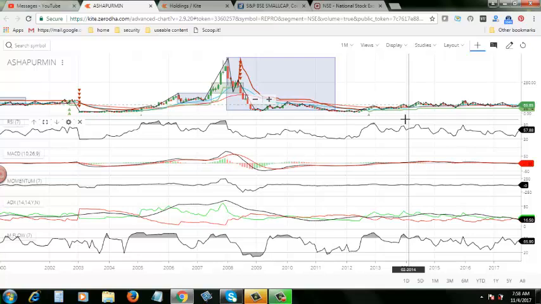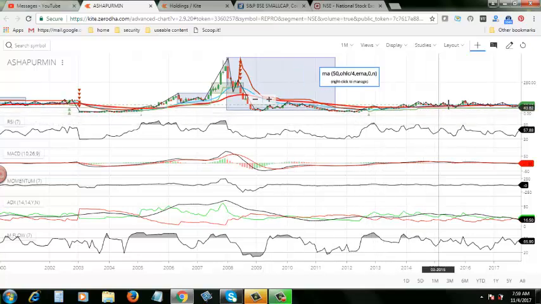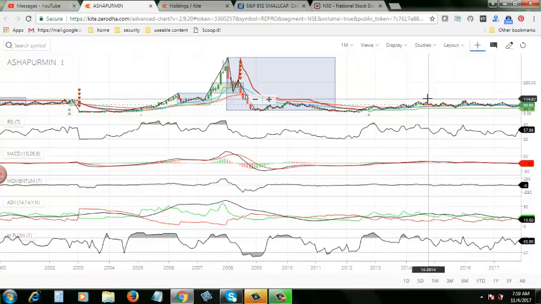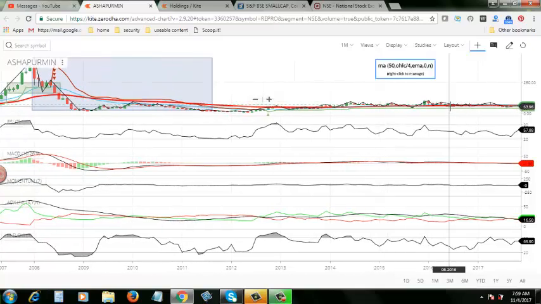of positive super trend mode. But why is the stock behaving like this? Though it is under the influence of positive super trend, still the stock is behaving as if it is under a negative super trend mode. Why? And right now the stock is playing below its 50-day moving average. That is another negative sign.